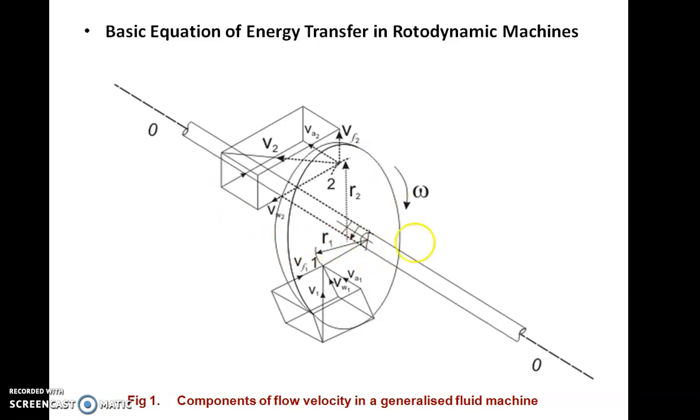So for preventing the axial force, we provide a thrust bearing on the shaft, and for preventing the radial load, we have journal type or radial type bearings.